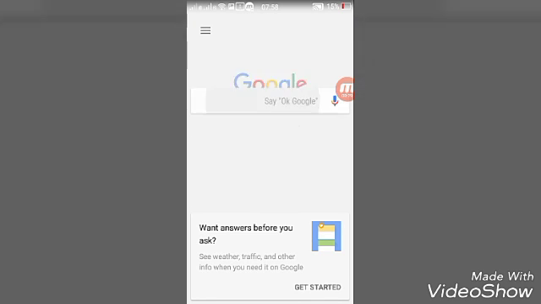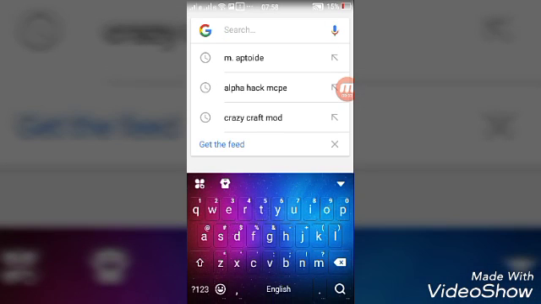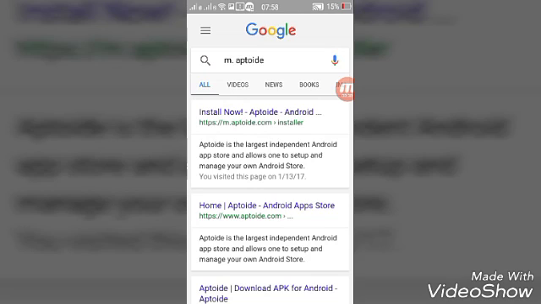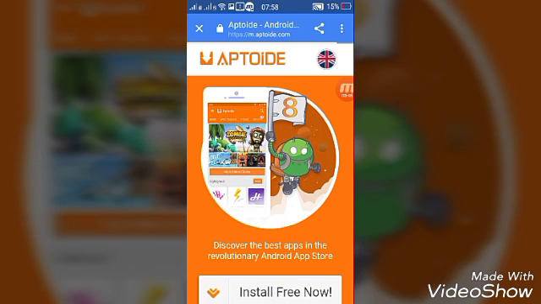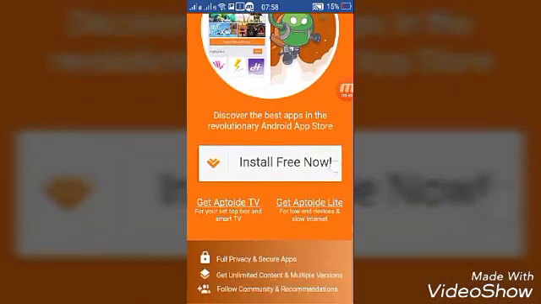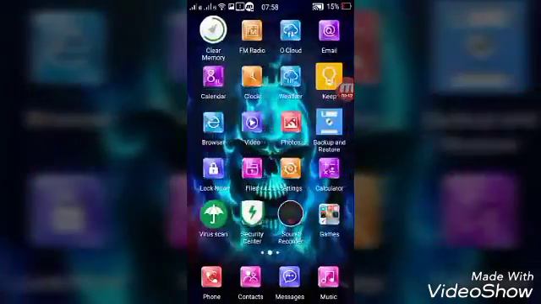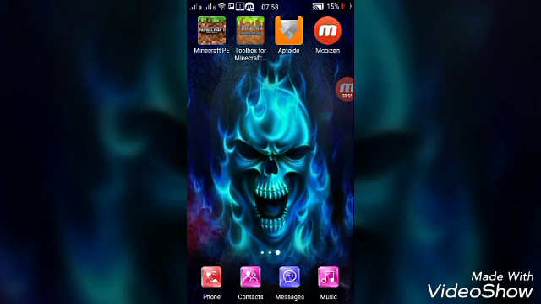Once you go to Google, search for m.aptoide. Once you search that, you will go in here, then click the top, and it will take you to this page. Then go install free now, and once you've installed it, it will appear on your device. Then go inside the Aptoide.